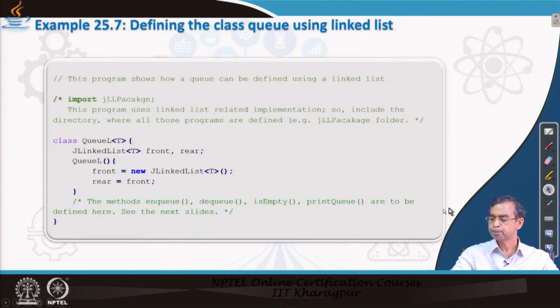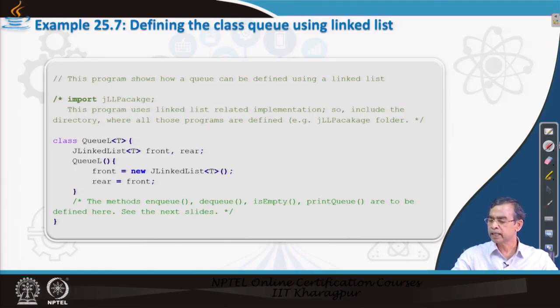Now, let us proceed. Linked list needs to be used here, so we should have the linked list implementation first. Already we have discussed how the linked list can be defined. So, all the class declarations for the linked list should be imported in this program.